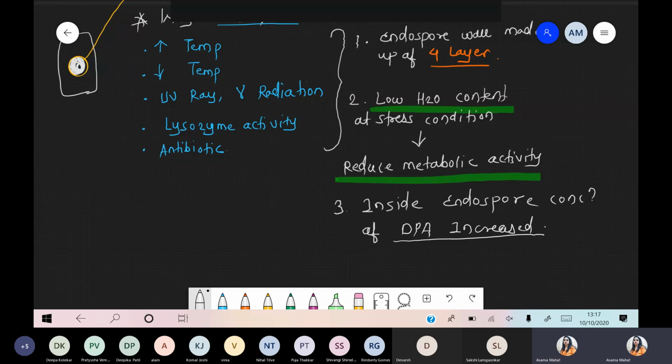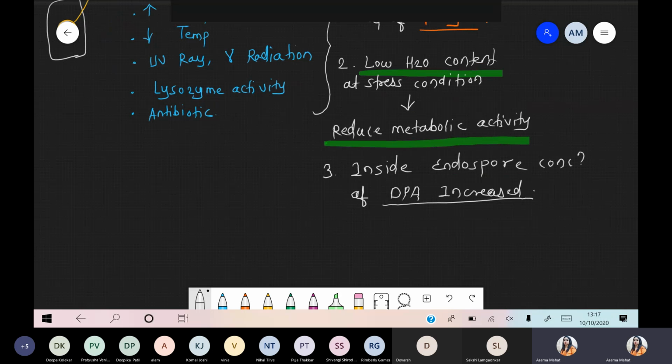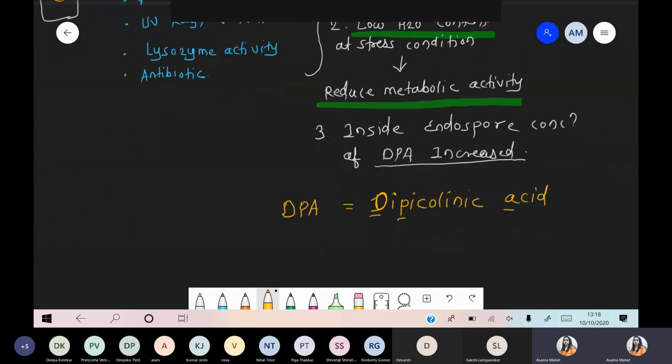Okay, DPA. So what is the function of DPA and what is the long form of DPA? DPA stands for one acid, that is dipicolinic acid. DPA, dipicolinic acid.